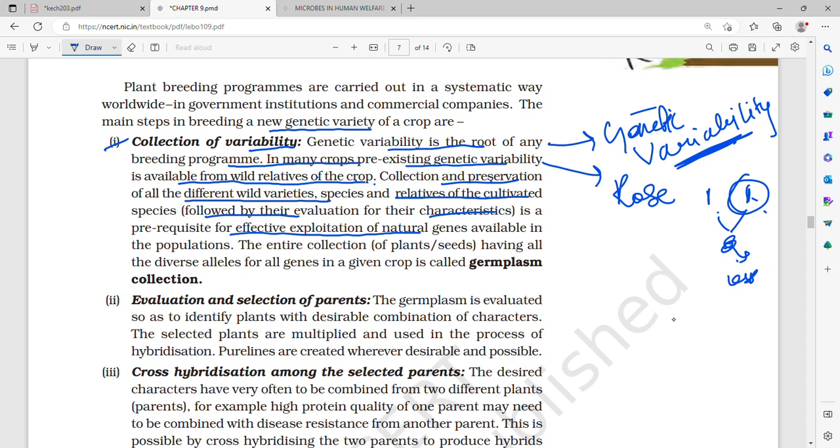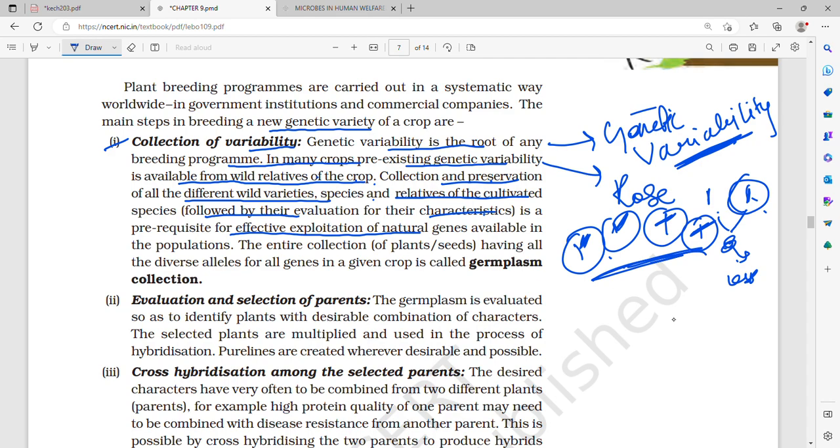Collection and preservation of all the different wild varieties. So I take all the varieties that I like, that have the desirable characters, I collect them and then I preserve them, along with species and relatives of the cultivated species, followed by their evaluation for the characteristics. Then I evaluate them: okay, this is the characteristic, disease resistance I want, bigger leaves I want, sweetness in fruit I need, pest and insect resistance also I need.